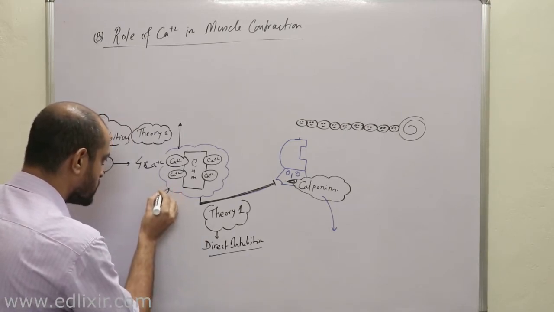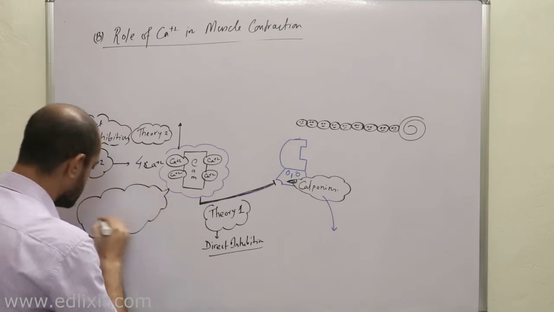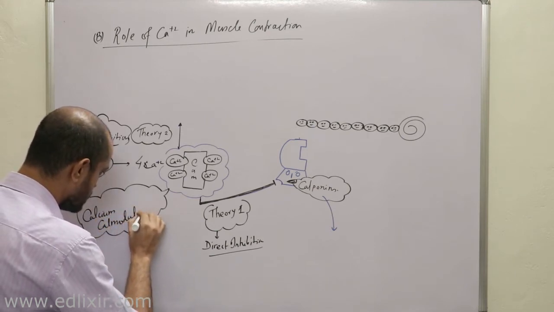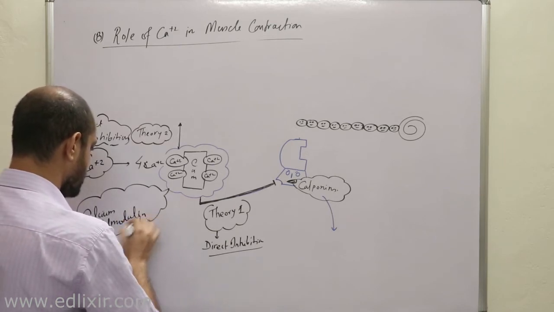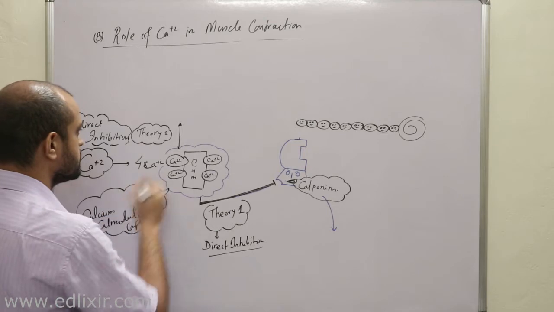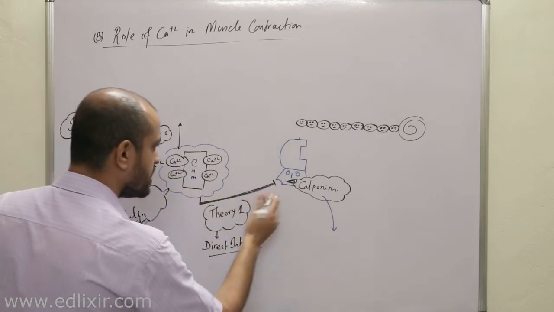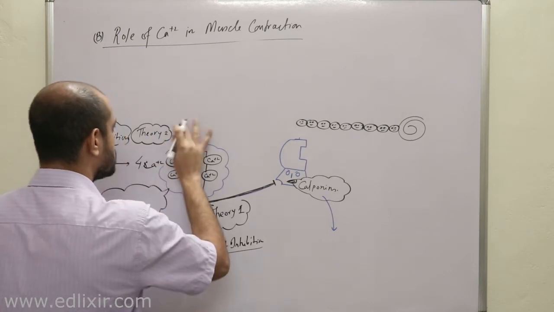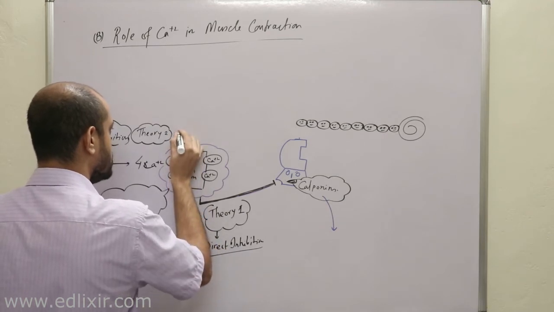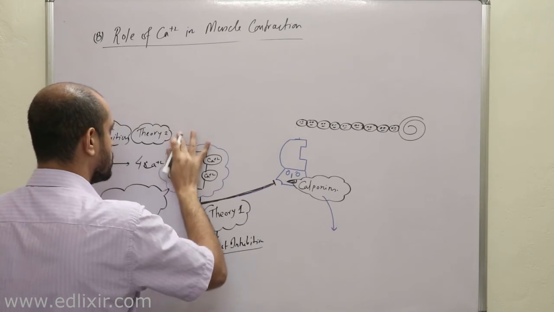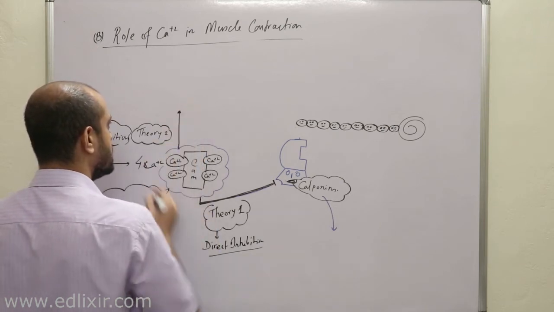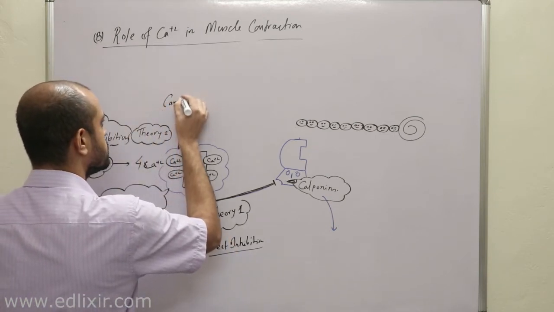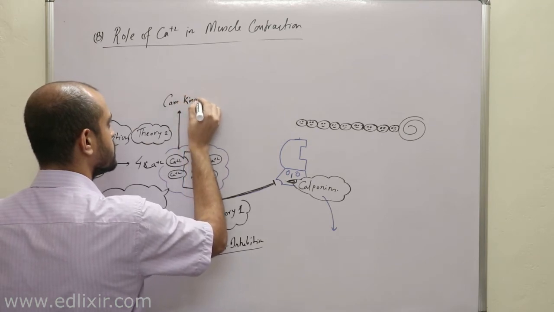What this theory says is they have found that the calcium calmodulin complex excites or activates a protein called calmodulin kinase 2.